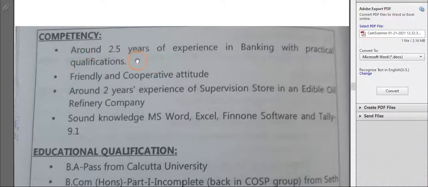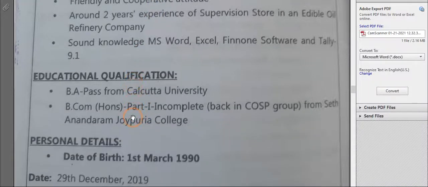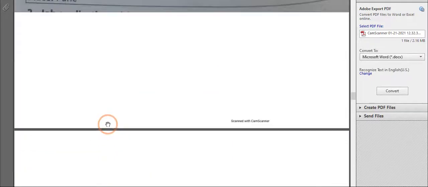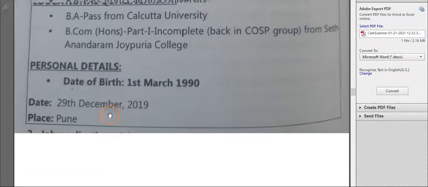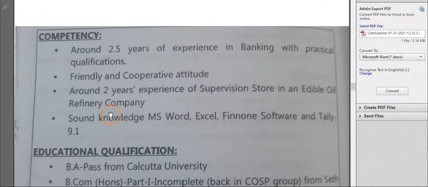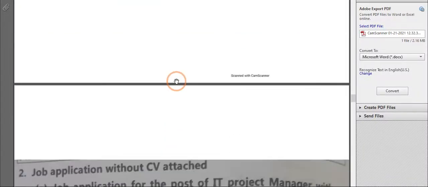Competency, meaning how much experience you have in this particular field. After that, your educational qualification, personal details, date, place, here you have to add it. So in this way you have to write an unsolicited letter. In an unsolicited letter, children, only one difference is there, that is the opening line of the application, that you have to keep in mind.